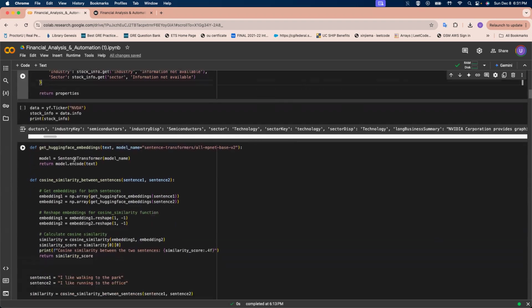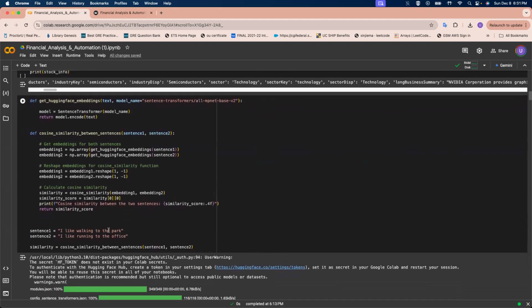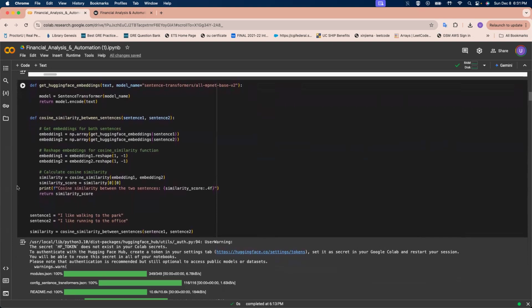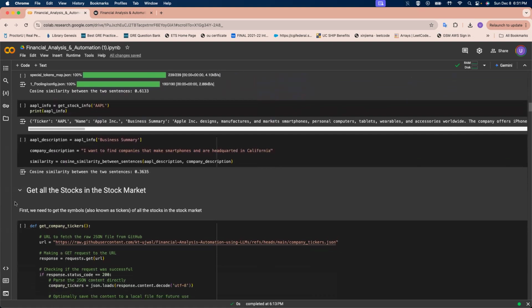And then we use the Hugging Face's MPNet base V2 word embedding model. This is a 768 dimension model, which converts text into tokens and then converts these tokens into the relevant vectors or relevant embeddings, and finally computes some cosine similarity whenever required.